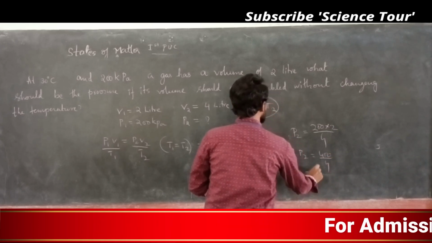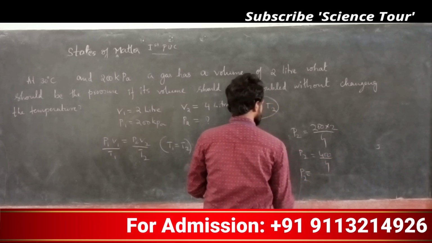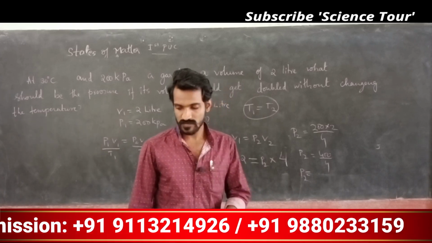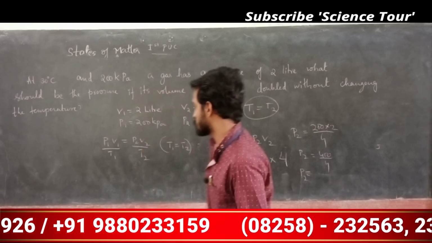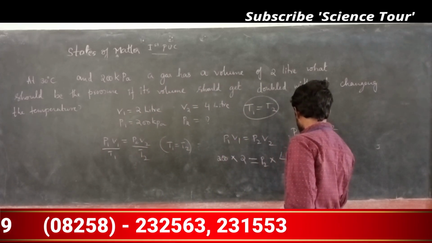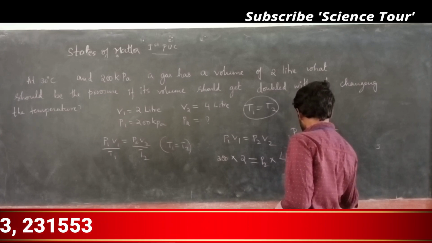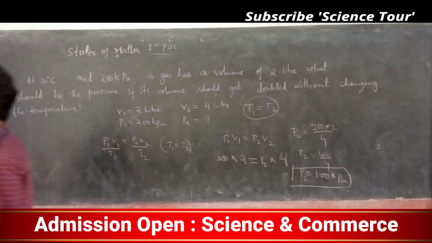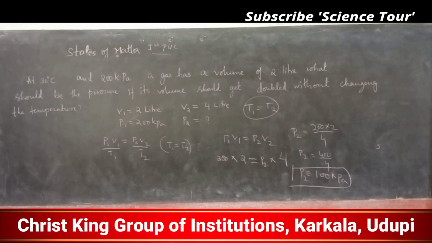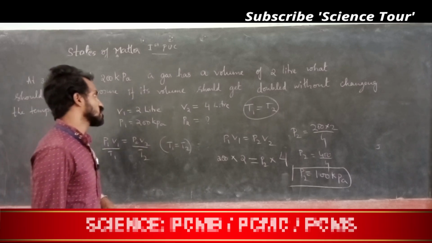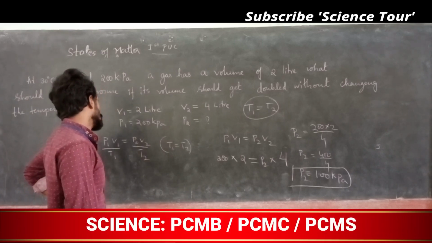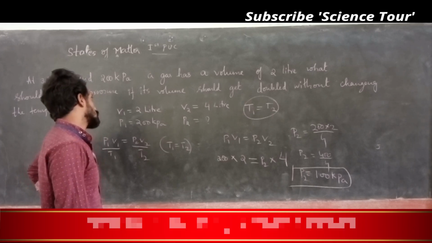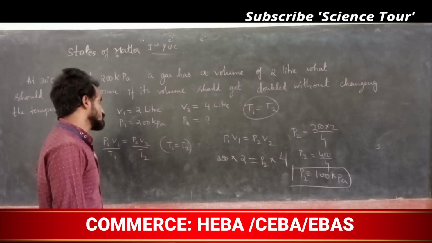So how much, my students? 100 kilopascal pressure. So this is about V1 is 2 liter, V2 is 4 liter, T1 is equal to T2, P1 is equal to 200 kilopascal, P2 is how much?